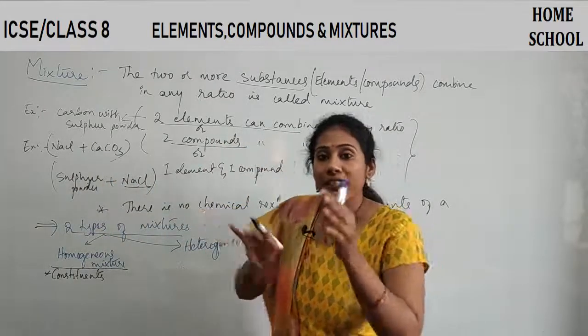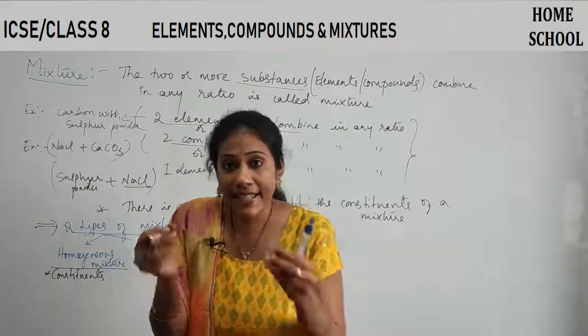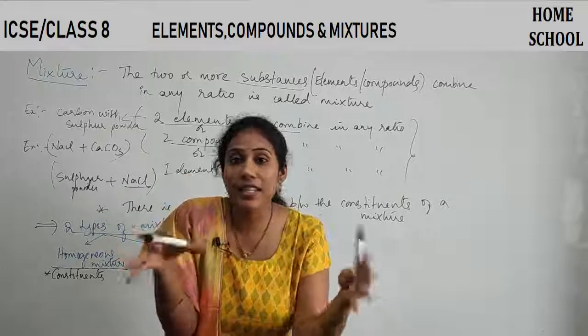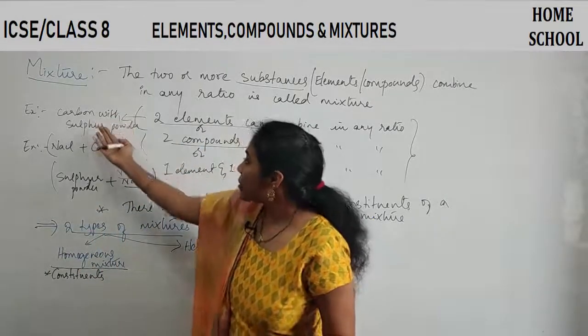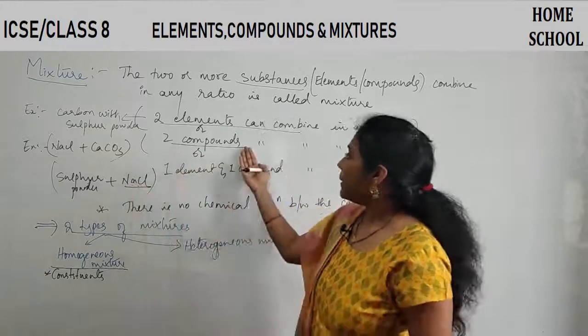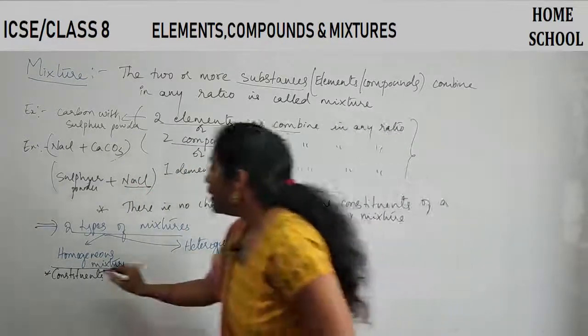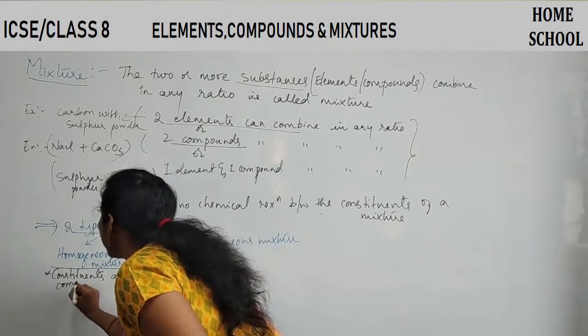Whatever the substances of a mixture may be, the substances that have combined are called constituents. So constituents can be this combination, this combination, or this combination, right?